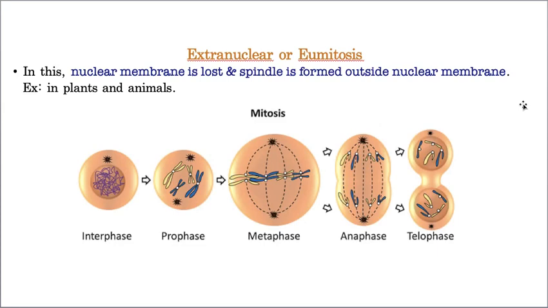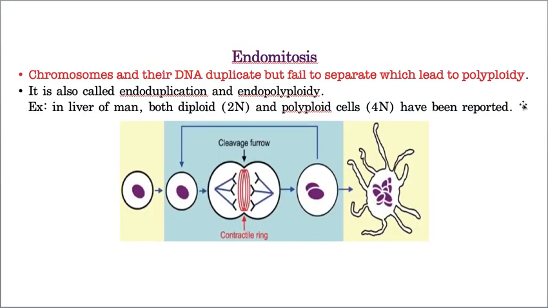Okay, now the third one is endomitosis. Endomitosis means chromosomes and their DNA become duplicated. Please understand, chromosomes get duplicated and their DNA also will be duplicated. But what is the problem? They fail to separate. Hope you got my point. They do not get separated, which results in polyploidy.